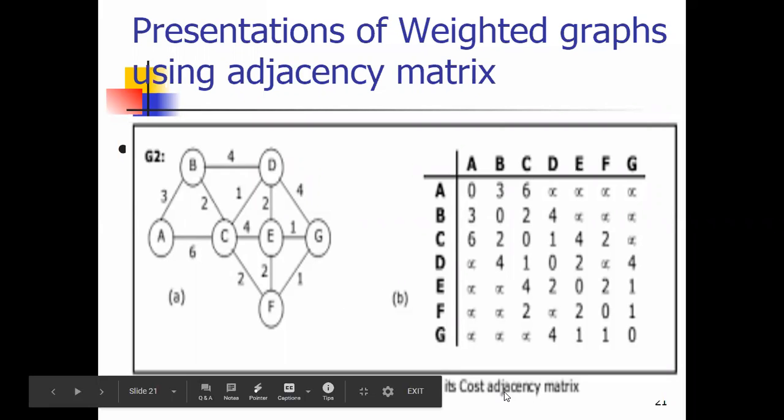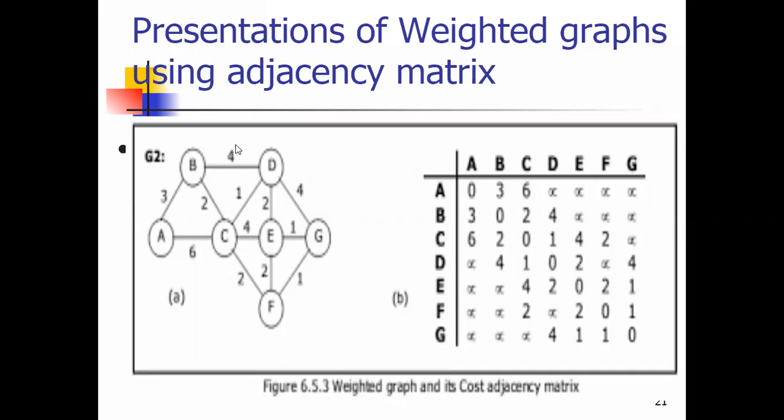So here the name of adjacency matrix is changed. It is a cost. Means what? Here in the given graph there is a weight present. Weight means what? In A, the graph representation is given. Okay, one graph is given. You can see here that is B to D. One edge is present, having some weight value, that is 4. That's why it is called a cost adjacency matrix. So it is called a weighted graph. The graph is given, the vertices connected to each other via edges, and there is a weight value, some cost value given. It's called what? Weighted graph. Okay, so we have to represent this weighted graph using cost adjacency matrix.